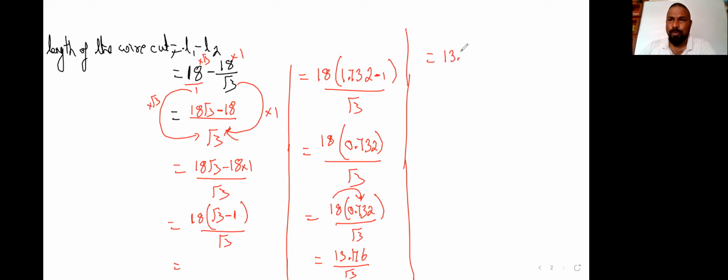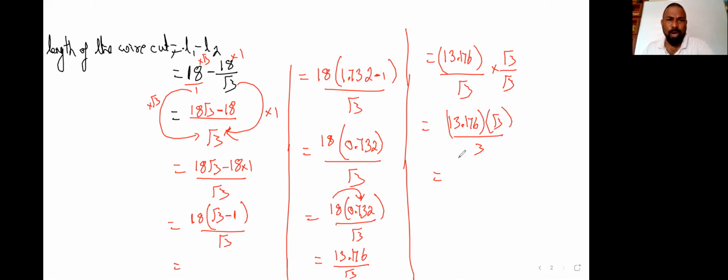But again, we should not have root 3 in the denominator. So 13.176 by root 3 is there, but we should not have root 3 there. Multiply by root 3 by root 3, which is nothing but 13.176 into root 3 by 3. Now divide 13.176 by 3 and let me know, please.